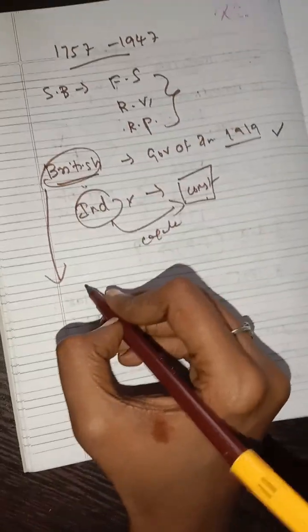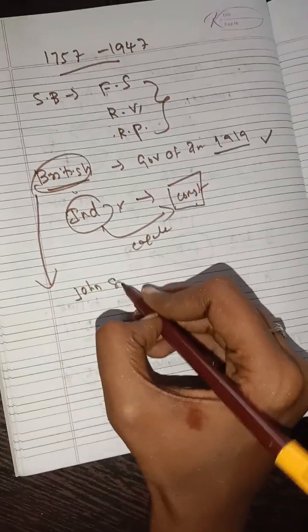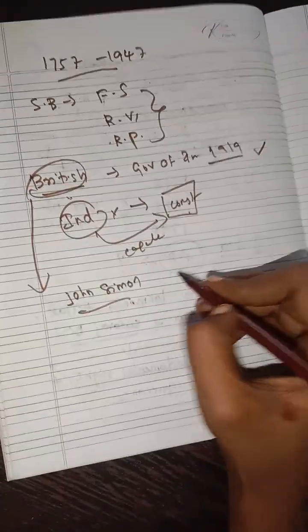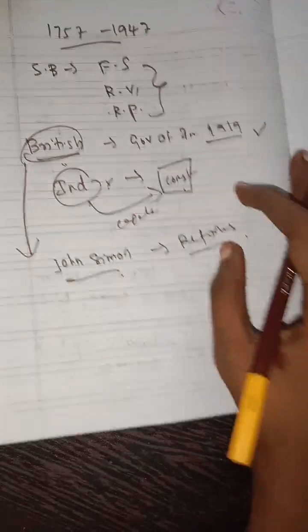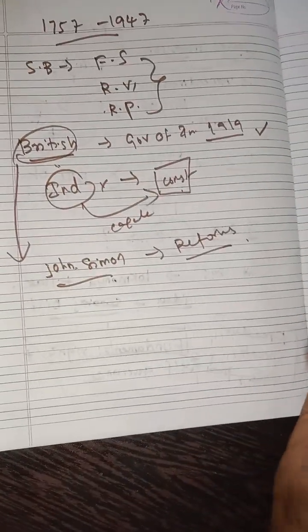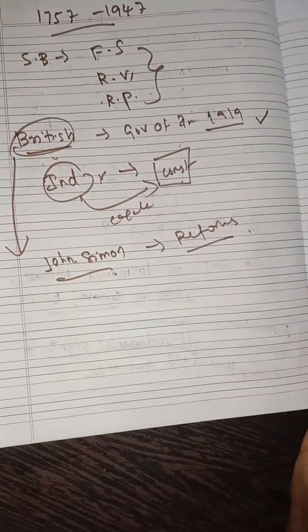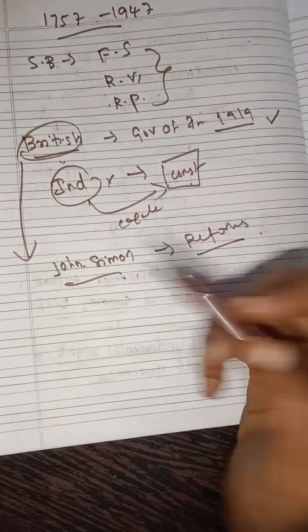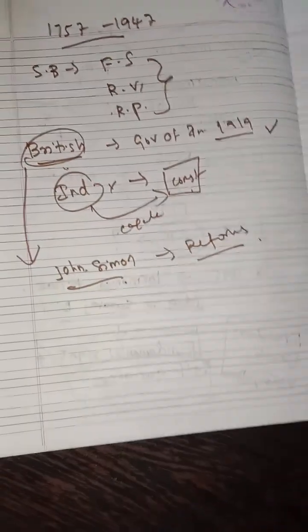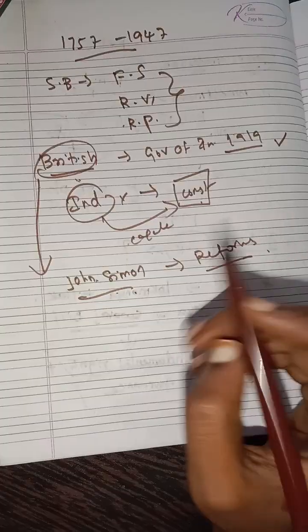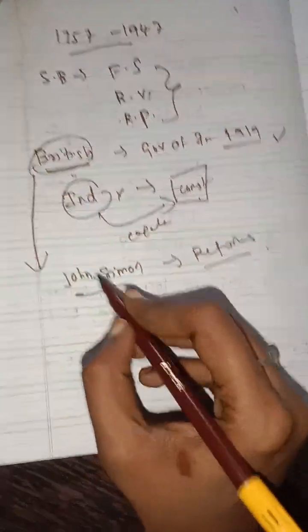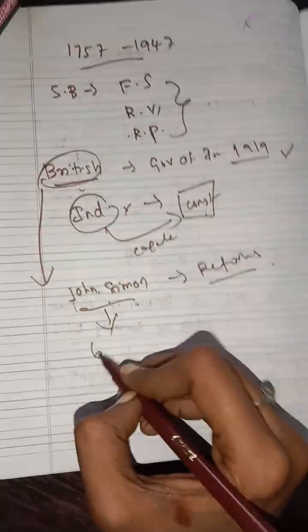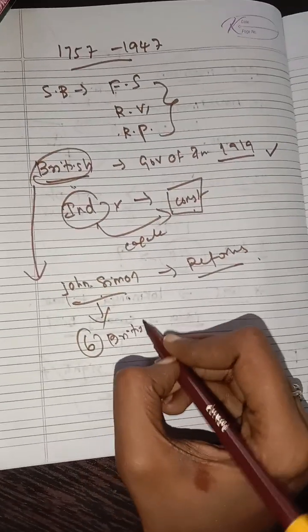Who is that? He is John Simon. They said this John Simon will help you to make the reforms. By that, whatever India wants, they can tell the Simon Commission, and it will be executed. But John Simon appointed 6 Britishers to this commission.